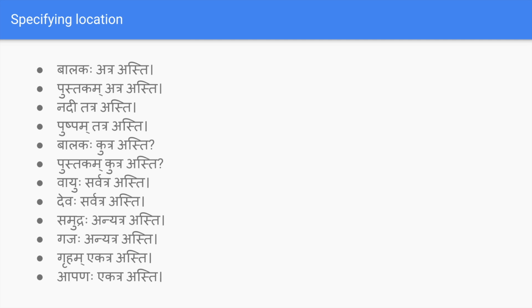So here, just to revise, we learned a couple of new words: atra, tatra, kutra, sarvatra, anyatra. Atra means here, tatra means there, kutra means where, sarvatra everywhere, anyatra another place, and ekatra at one place.